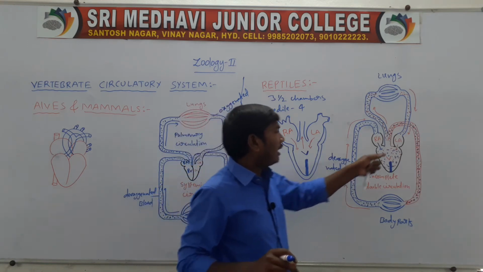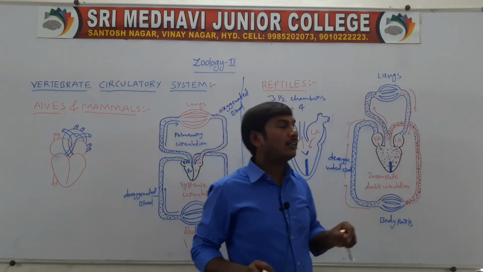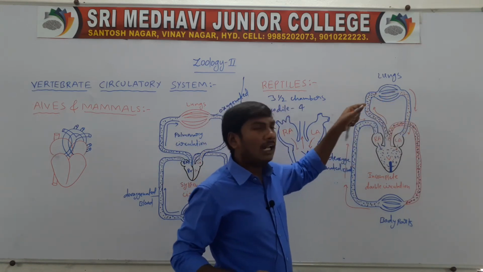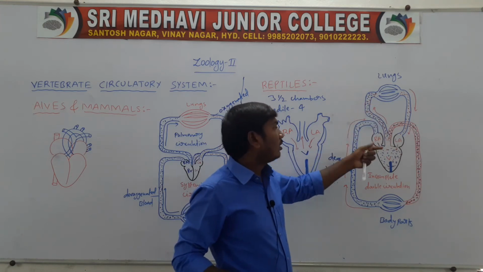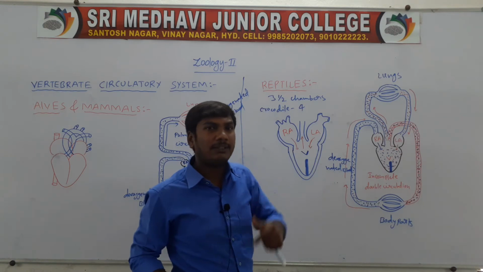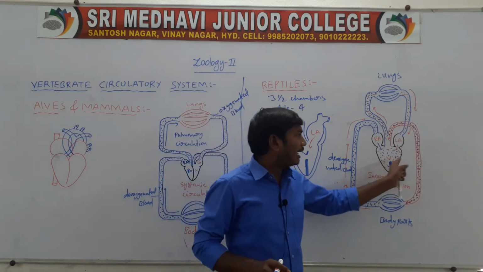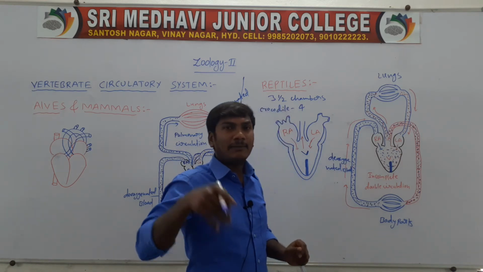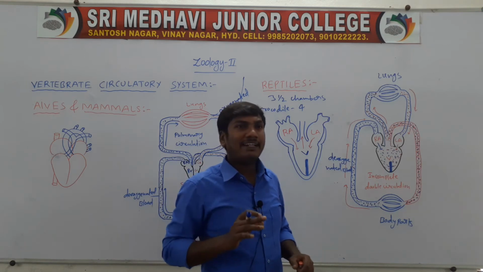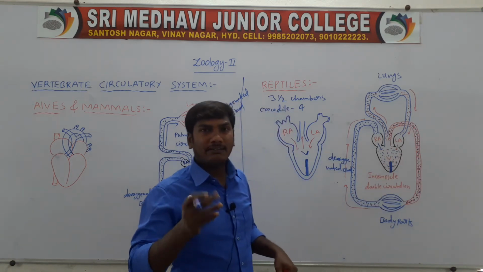Next one, the left atria receives oxygenated blood from the lungs. These 2 atria open into the ventricle, and the ventricle has an incomplete division. So the blood is mixed. Oxygenated blood comes into the ventricle and deoxygenated blood comes into the ventricle. These 2 bloods mix in the incomplete ventricle.